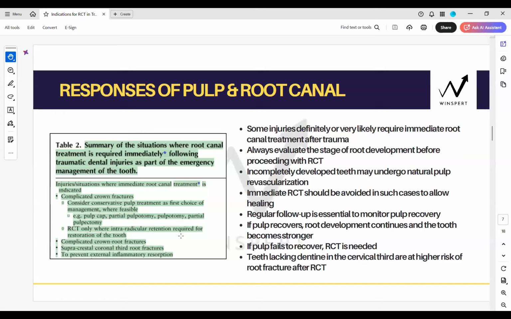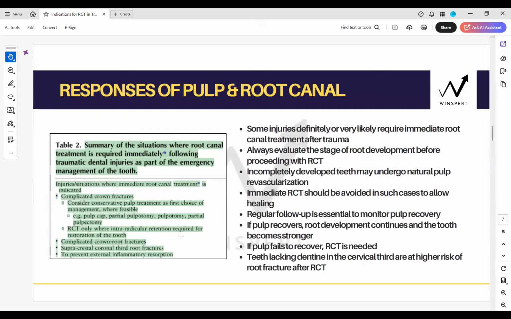So if you memorize this table, for multiple exam questions the immediate management is directly at your fingertips. Does that make sense? Does that give you the sense overall of how helpful this table becomes? Because any of these injuries, you diagnose in the information gathering cluster questions and diagnosis cluster questions. Once you diagnose your injuries, immediately you have the answer: if it's broken down, the complicated crown fracture is up to the cervical level, definitely you require a post for the retention.